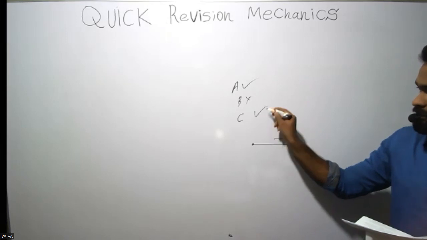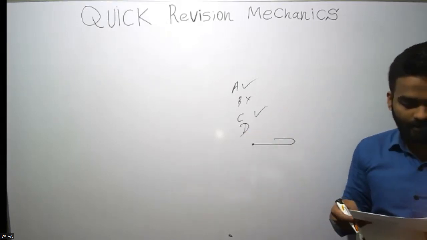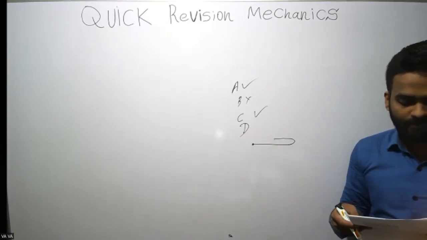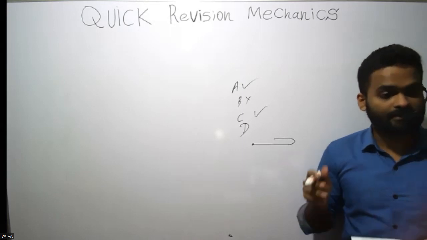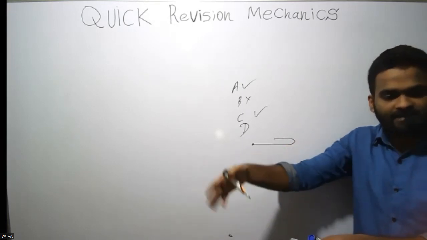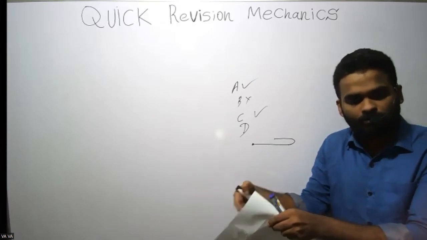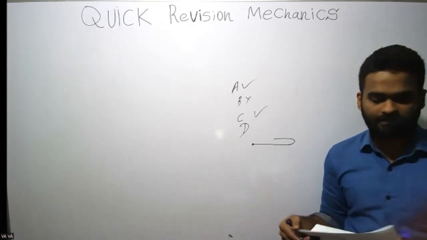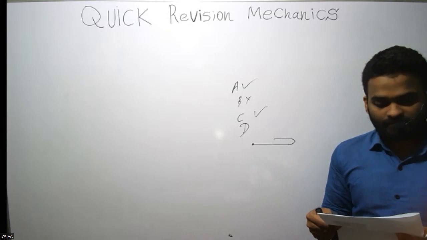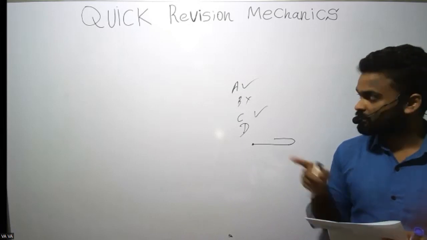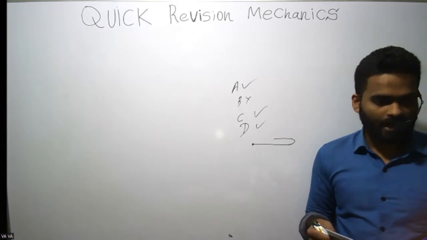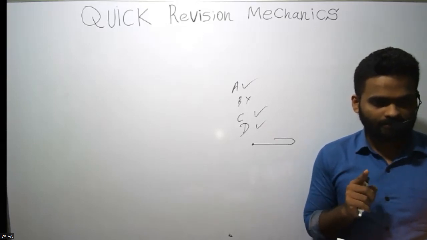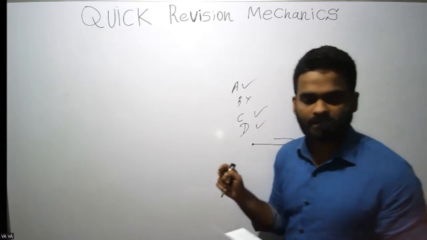So C is correct. D, distance cannot be less than displacement. Always distance is higher because distance always adds up. How much you go, it adds up to the value as the distance, right? So A, C and D. The answer is the fourth one, right? Did anyone get the correct answer?